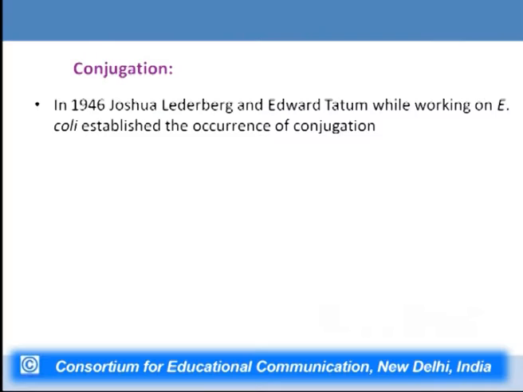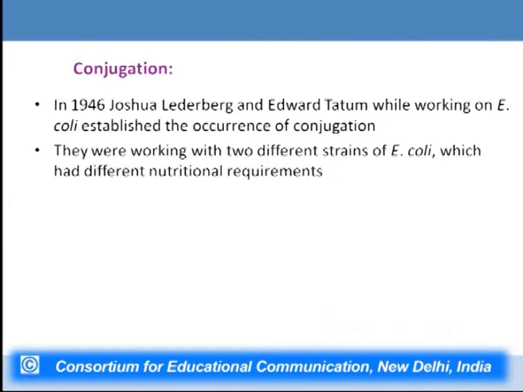Now, how it was deciphered that conjugation does occur in bacteria, that was decades earlier. In the 1950s, when some scientists were working on E. coli, they deciphered that conjugation is a mode of recombination in bacteria. So, in 1946, Joshua Lederberg and Edward Tatum, while they were working on E. coli, established the occurrence of this particular phenomenon, which is known as conjugation.